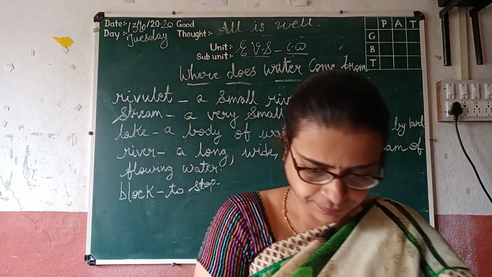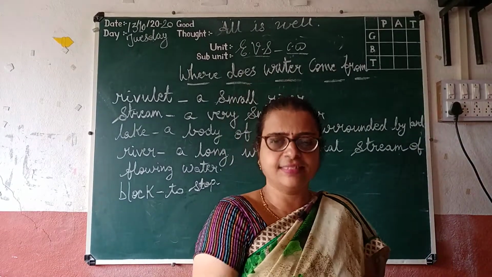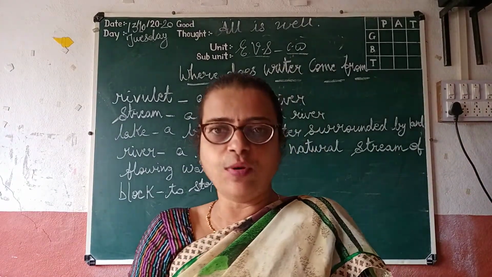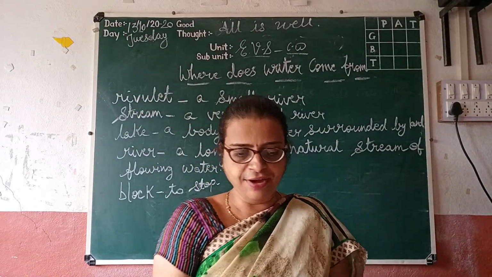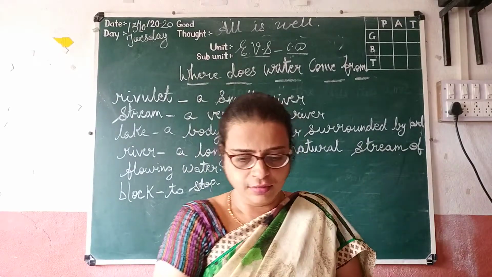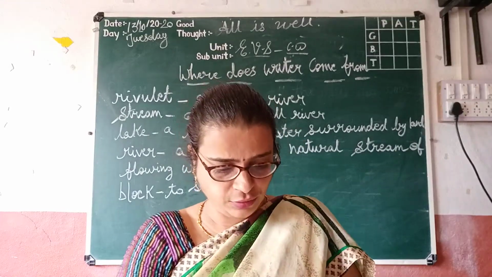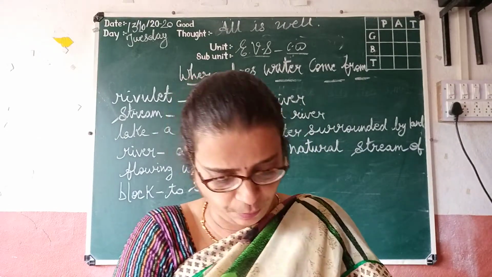So look here. When it rains, some water flows over the ground, giving rise to rivulets, streams and rivers. And many rivers join together to form a big river. This is how a river is formed.